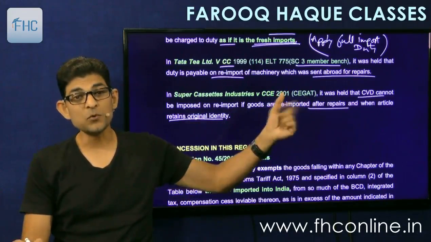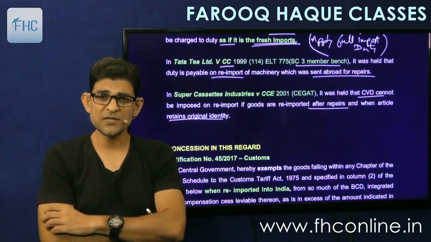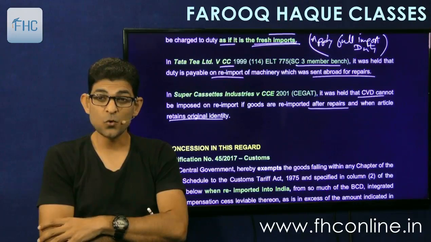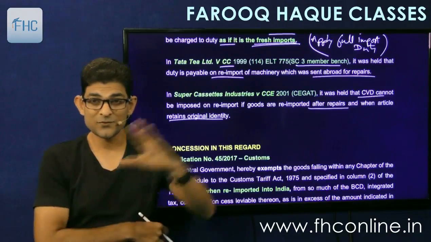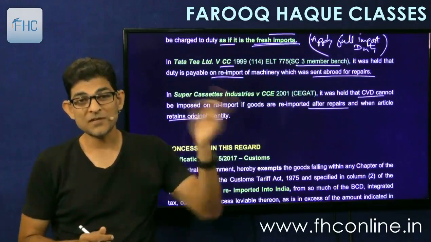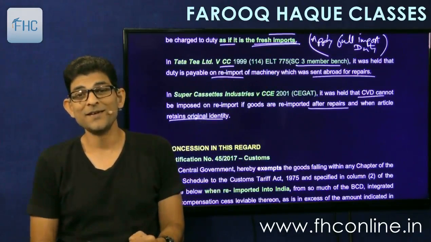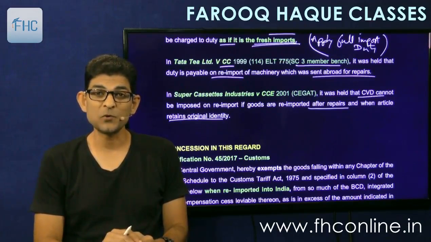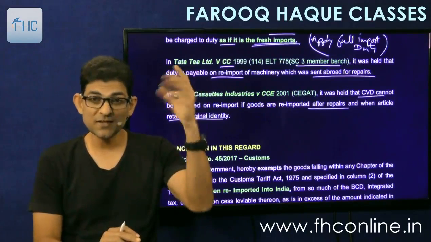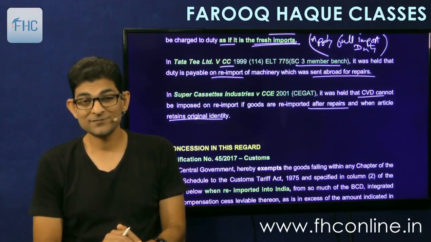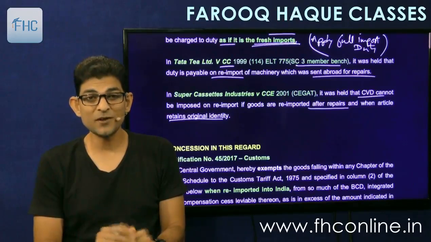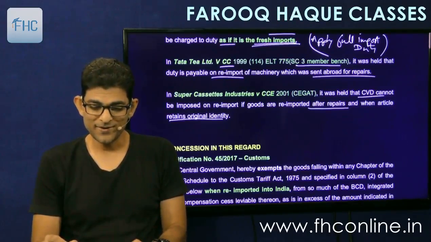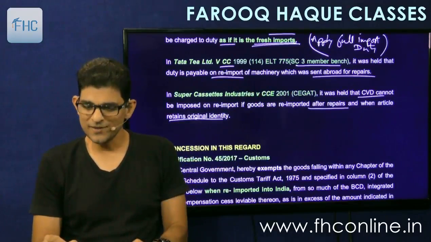CEGAT was the name for the tribunal. The old name for the tribunal was CEGAT. It was a short form of Customs, Excise and Gold Appellate Tribunal. So now that name is gone. Then came CESTAT. After CEGAT, it was named CESTAT, that is Customs, Excise and Service Tax Appellate Tribunal. Now even the service tax and excise is gone. So now the new name is the GST Tribunal, you can say. Okay, but forget the name, you don't have to do anything with the name.